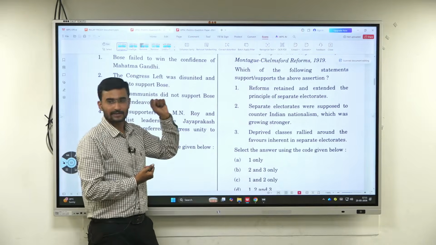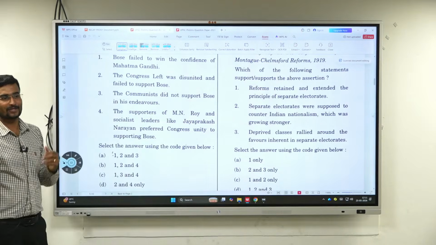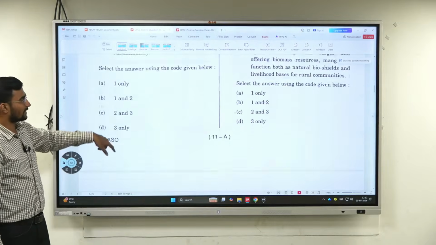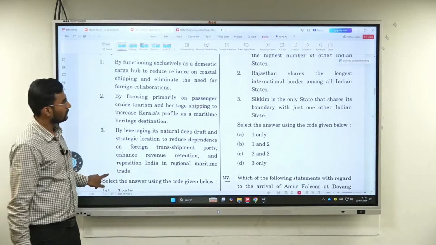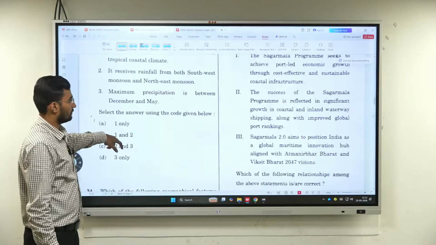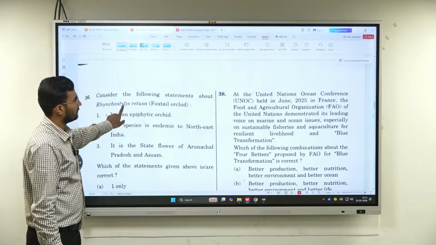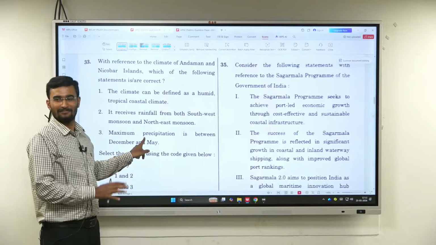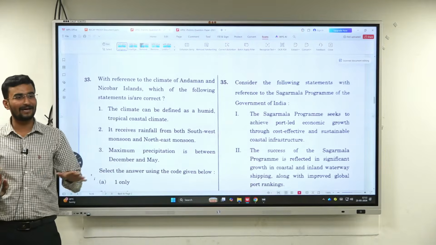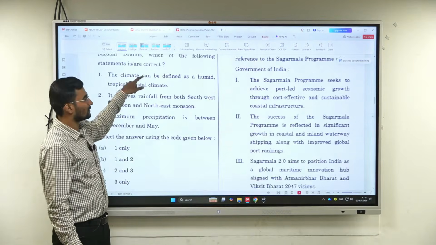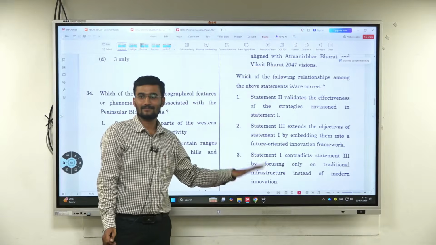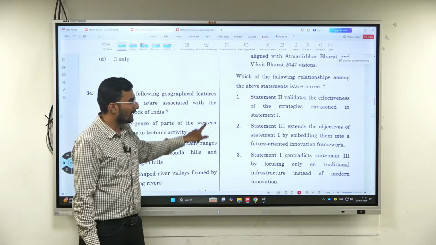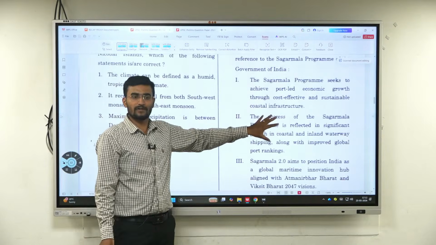You would have taken some guess here. Yes or no? All such questions are being asked. They are statement based questions. Observe this. Observe question 35. We know the Sagarmala program. We know Sagarmala, Bharatmala. But the problem was, we know all the 3 options. Because it is a Bharat ministry, the objective we know.